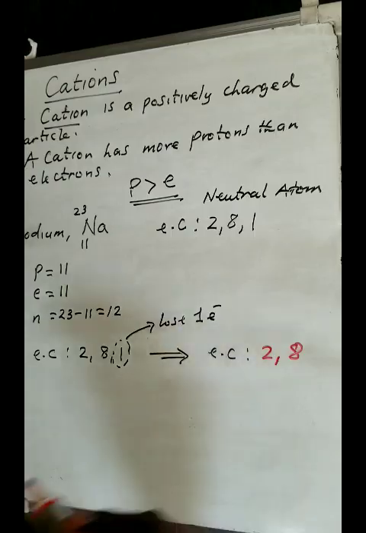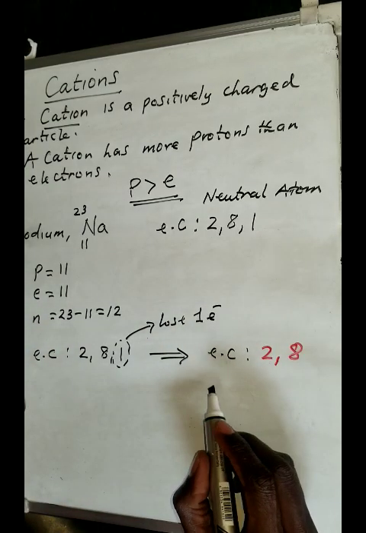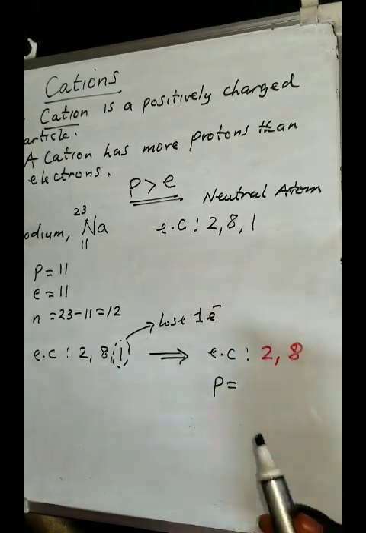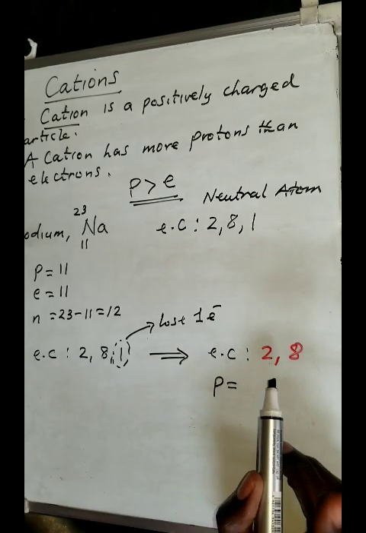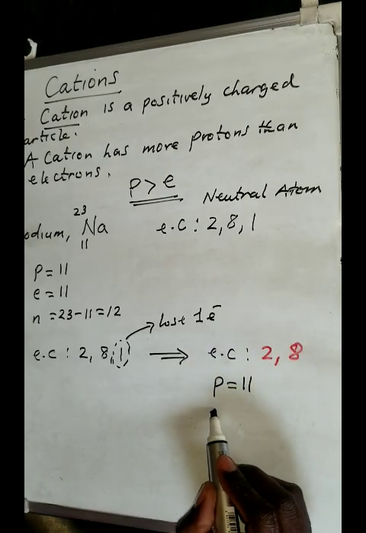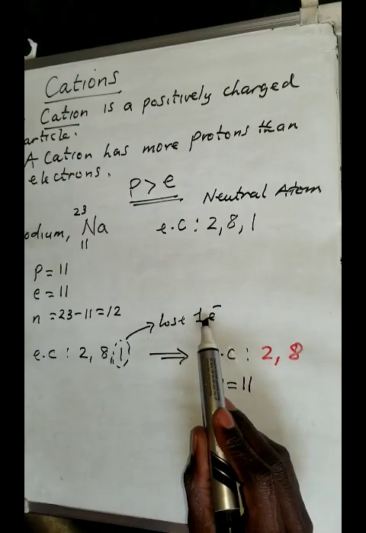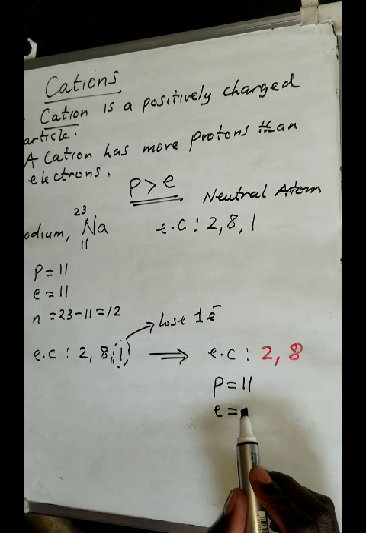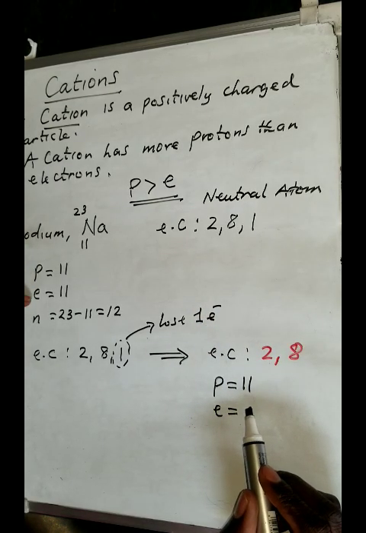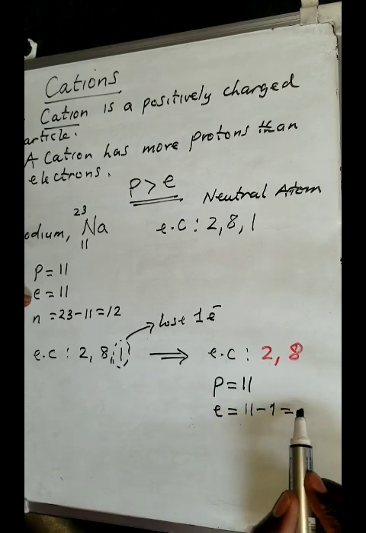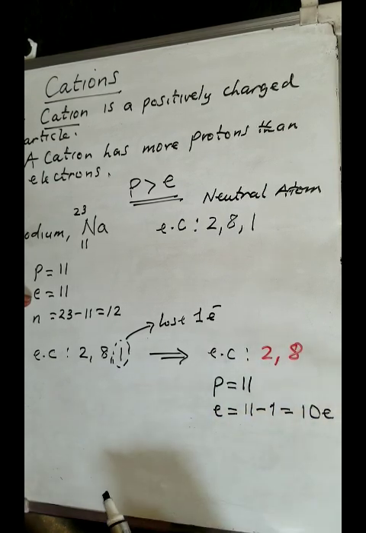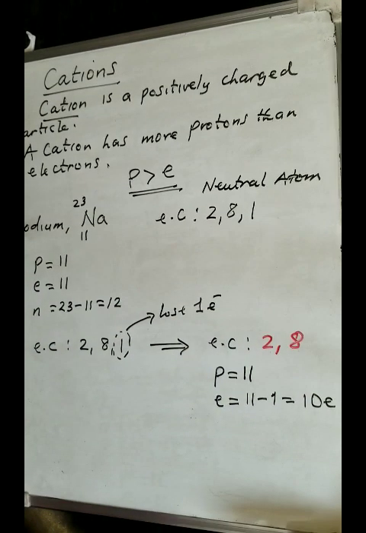In terms of the number of protons, what is going to happen? The number of protons in the new atom do not change. They are always found in the nucleus, 11. But the number of electrons, it has lost 1 electron, so it is going to remain with... Initially, how many electrons were there? 11. But because it has lost 1, meaning minus 1, it will have 10 electrons.